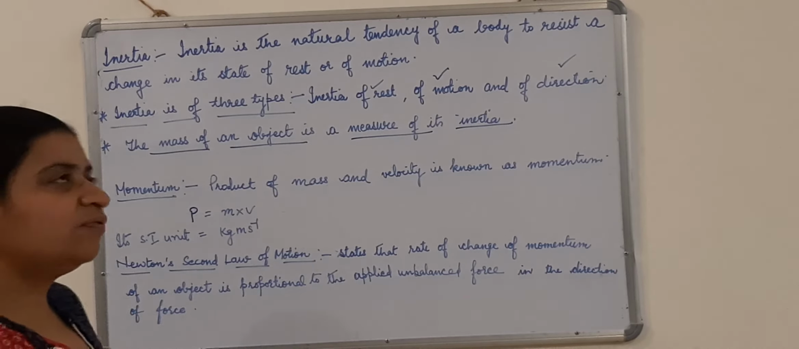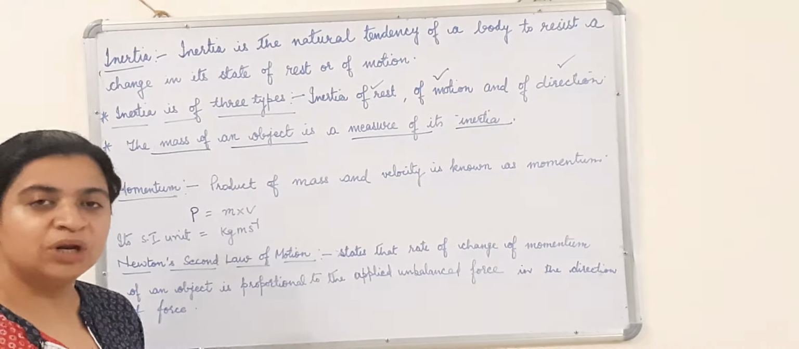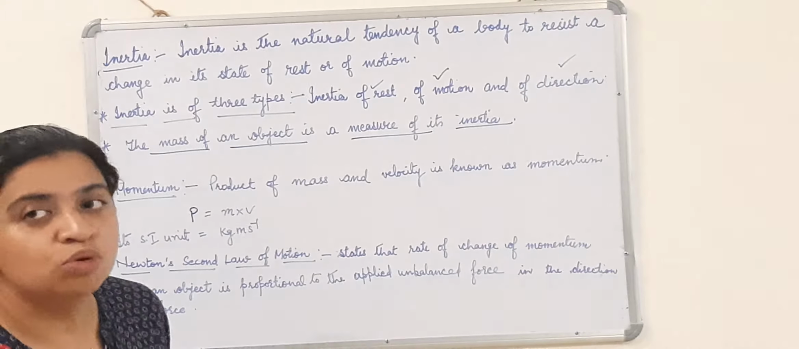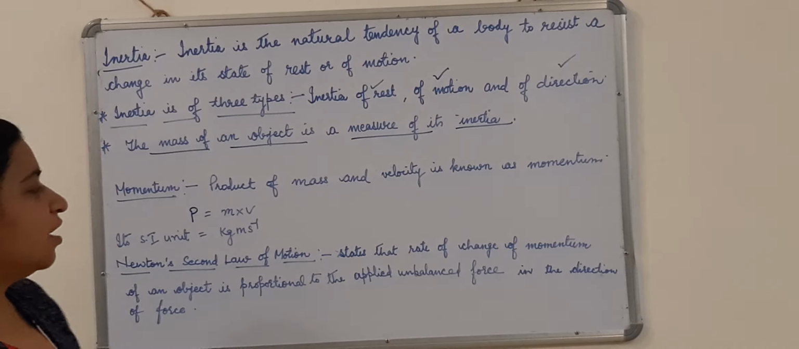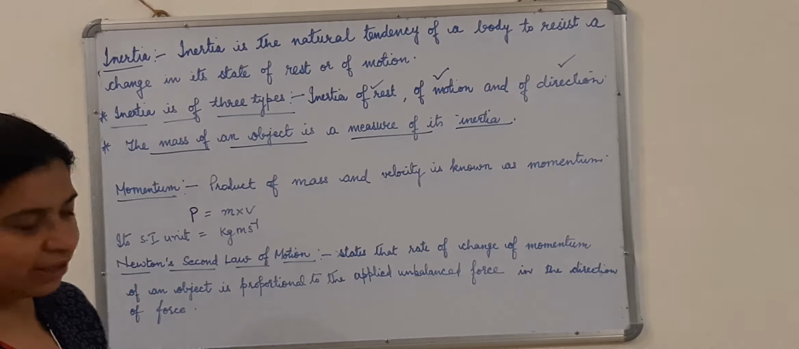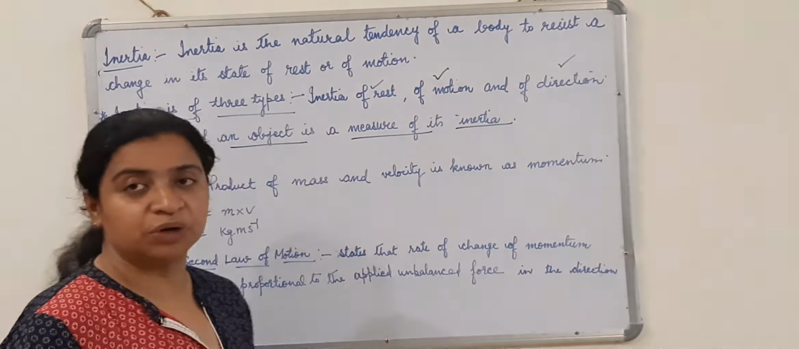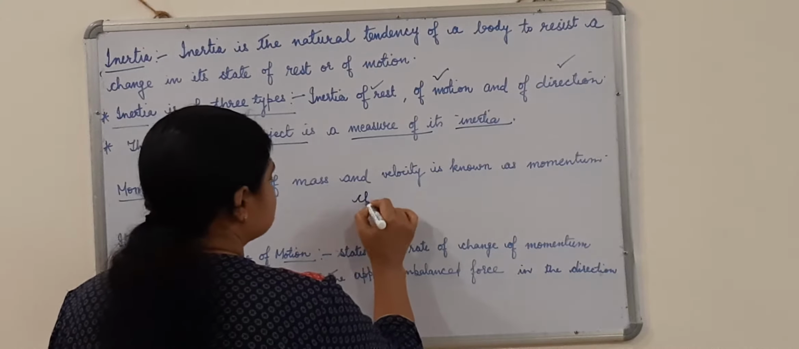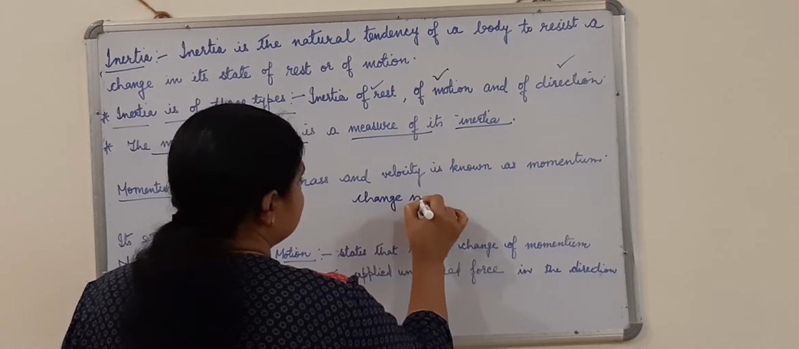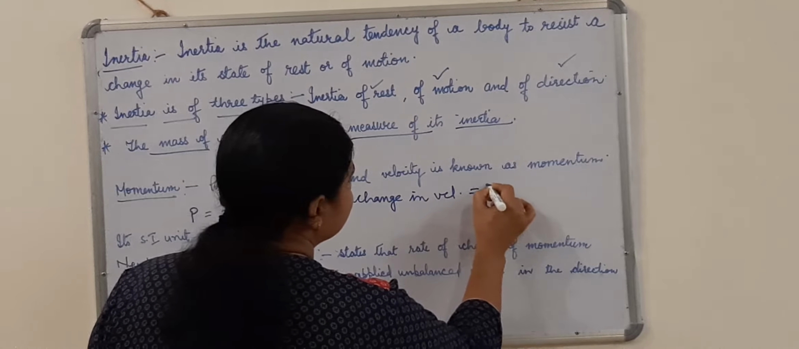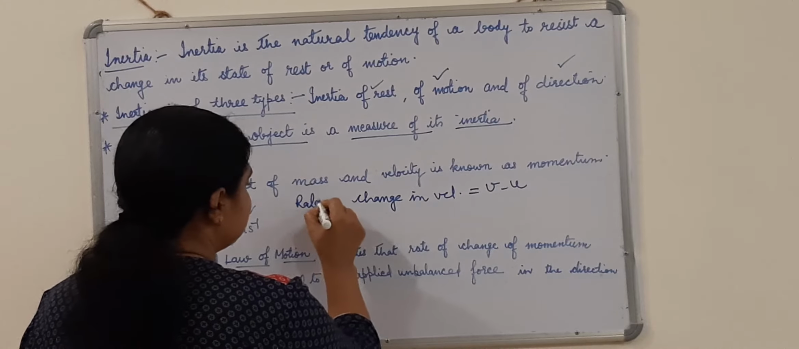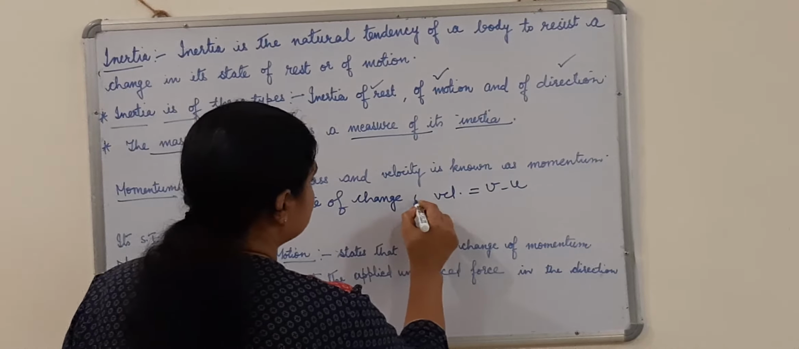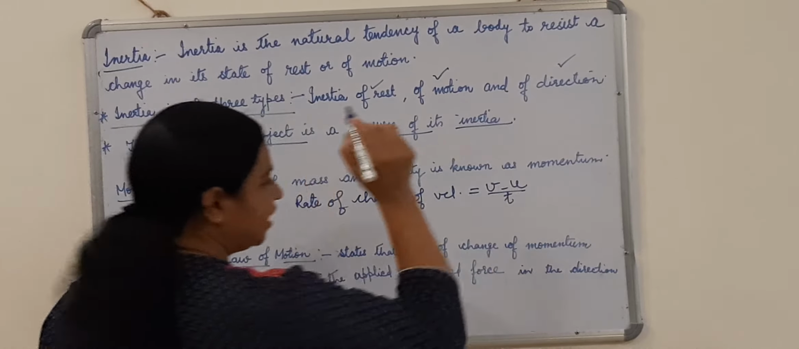Then children, Newton further studied and he formulated another law regarding the motion of the objects. Then he found out his second law. The second law of motion states that rate of change of momentum. What is change of momentum? How can we denote it? Like how do we denote change of velocity? Change in velocity, how do we show it? We show it as v minus u. And when I say rate of change of velocity, you say v minus u upon t.